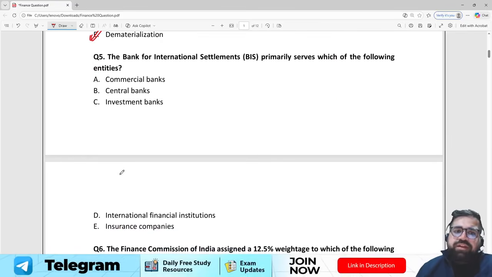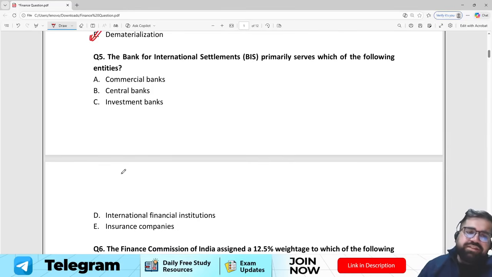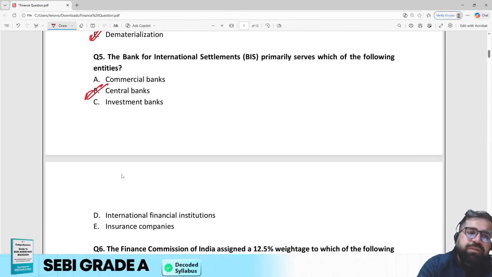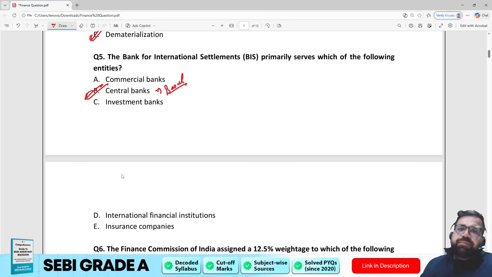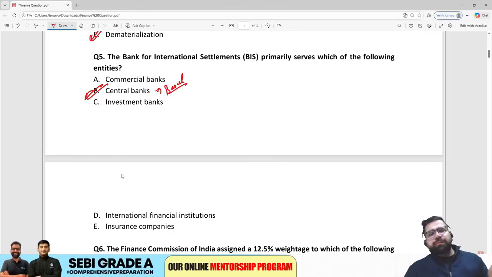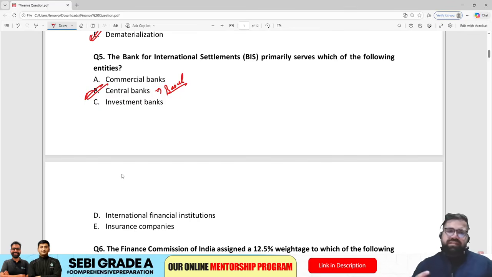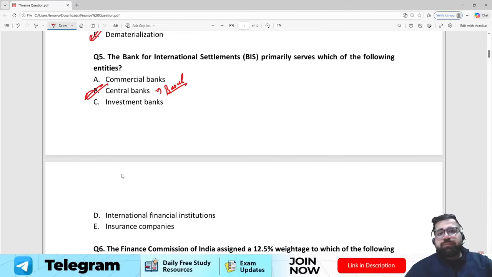Next, the Bank of International Settlements primarily serves which of the following entities? Commercial banks, central banks, investment banks, international financial institutions, or insurance companies. The correct answer will be option number B, central banks. You would have heard about Basel norms. Right? In Basel norms, what happens? All the central banks go to BIS, which is the Bank of International Settlements, and they debate what should be the correct capital adequacy number and all that stuff.